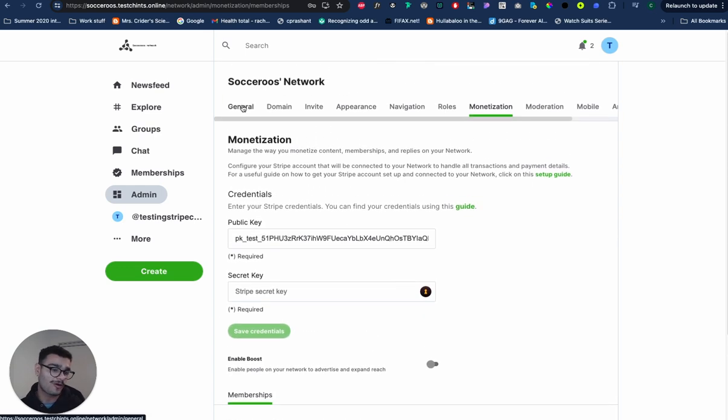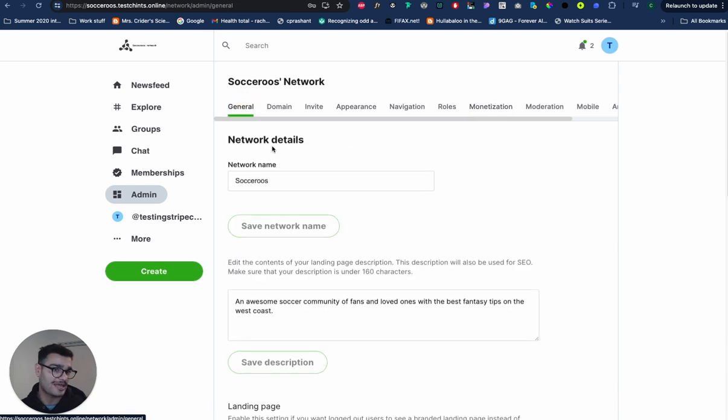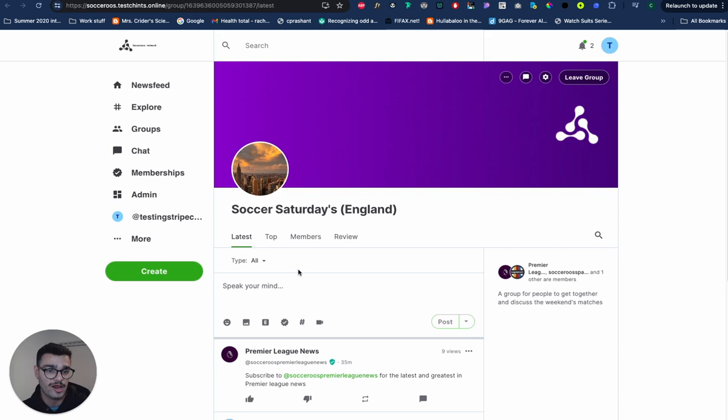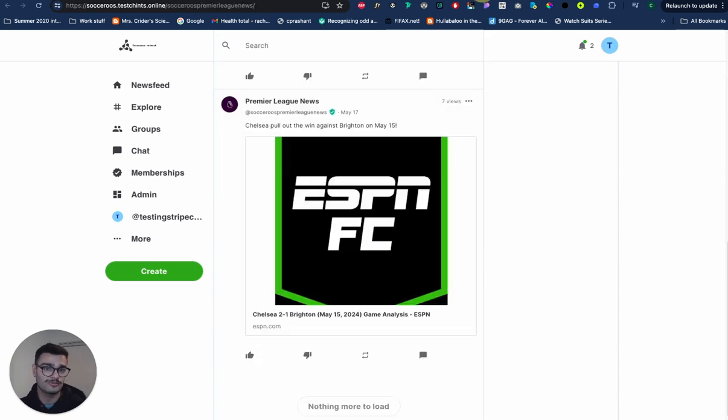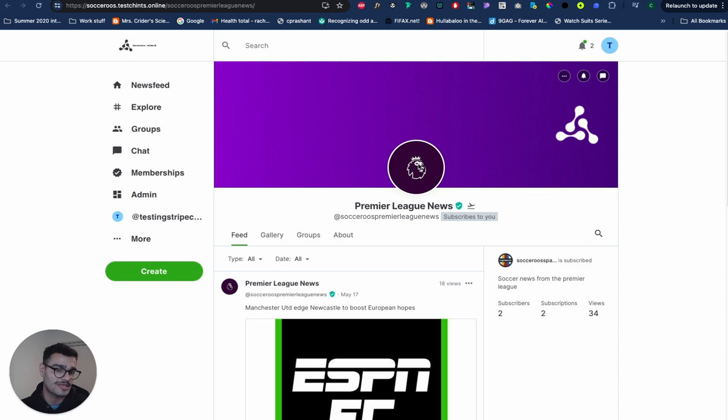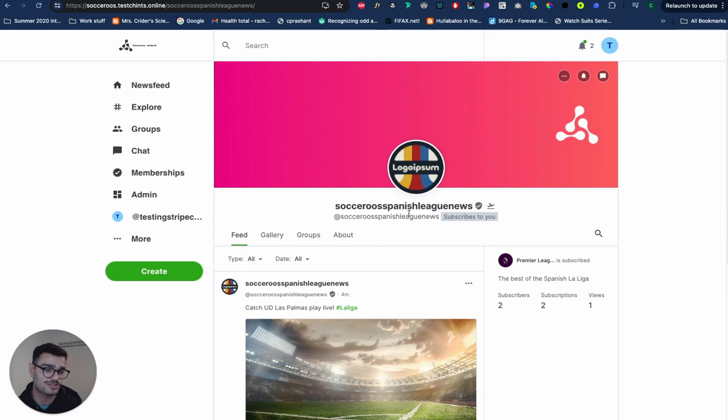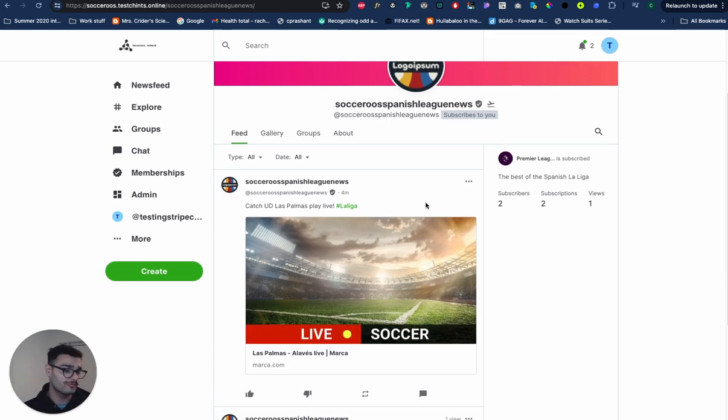However, our network still feels quite empty for most users. So let's go ahead and change that. In our network, we've currently instantiated 2 accounts by the same email address that I, as an admin, am running, called Premier League News. So that would be Socceroos Premier League News, and Spanish League News for folks following on to La Liga.